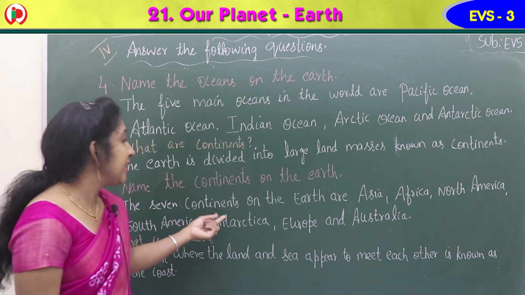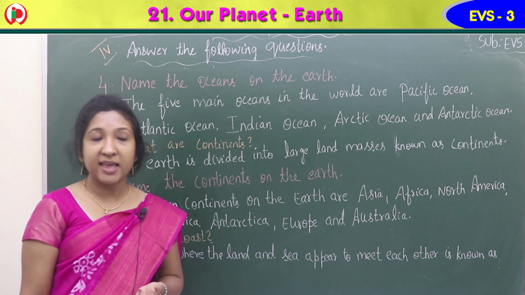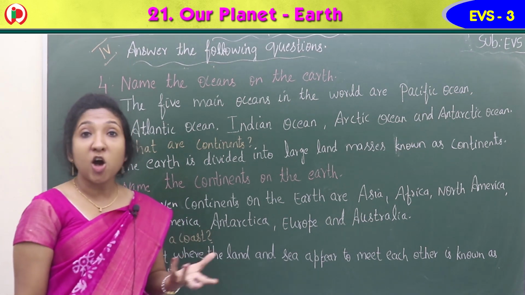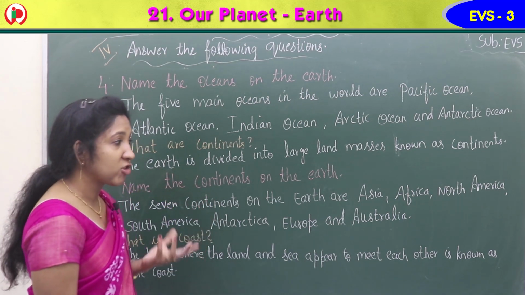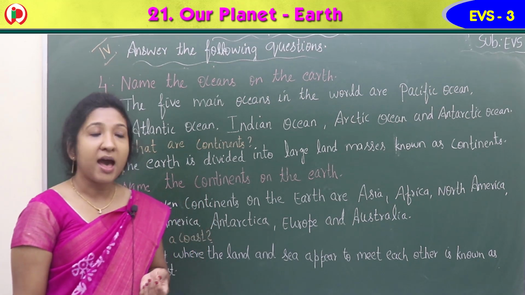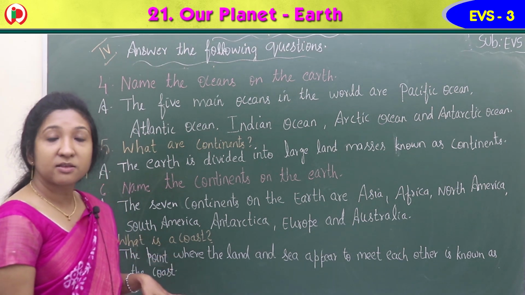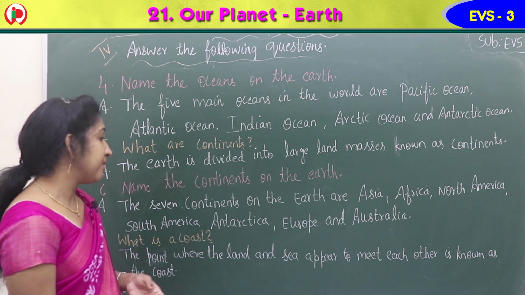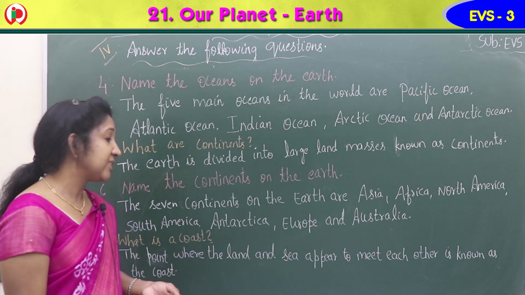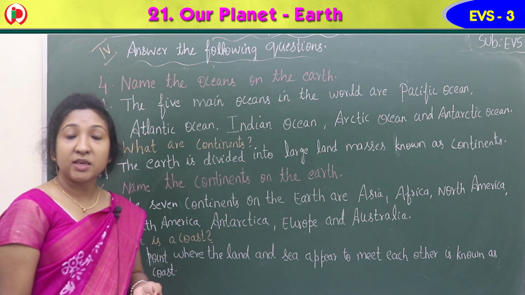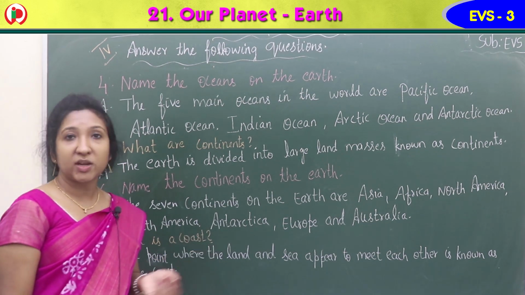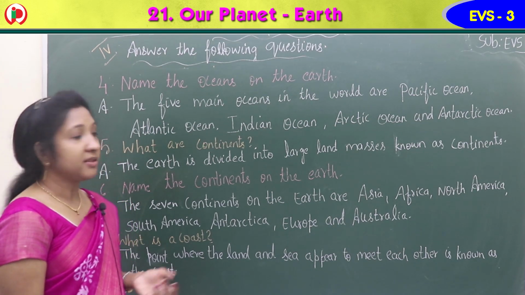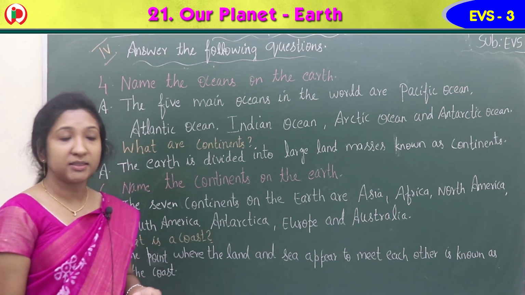The 7 continents on the earth are Asia, Africa, North America, South America, Antarctica, Europe, and Australia. These are the 7 continents on the earth.